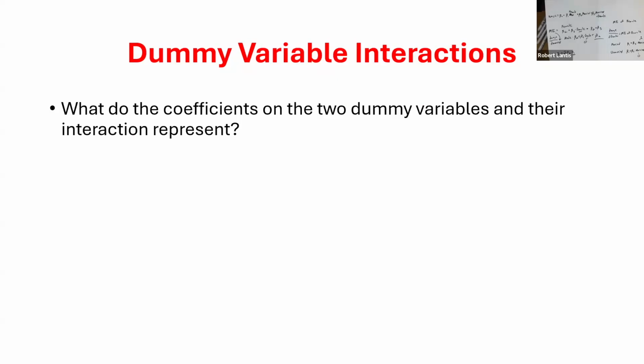It was the additional effect of being female on your wages if you also belong to the group of being married. So you can think of the interaction term as the additional effect you would see on your wages of being female if you also belong to the group that you interacted female with. This could be married, this could be over 40, this could be whatever dummy variable we're thinking about.